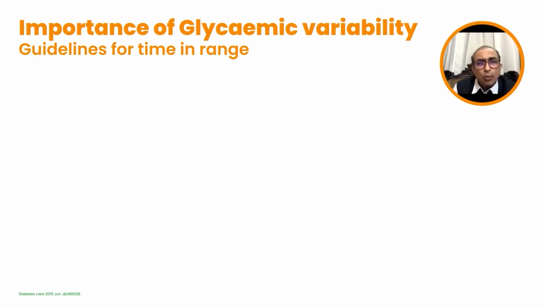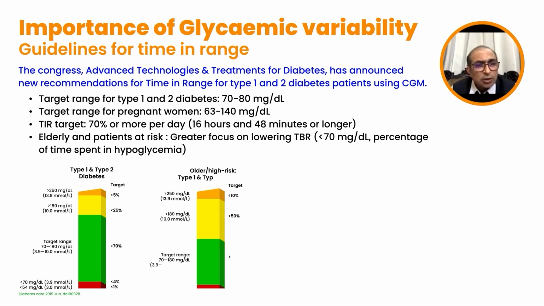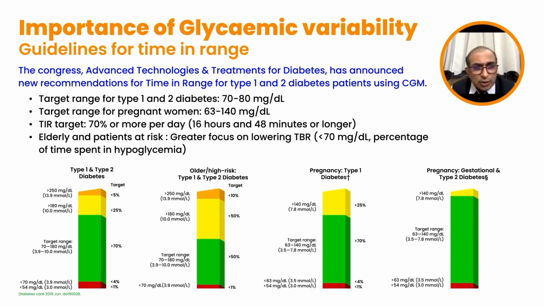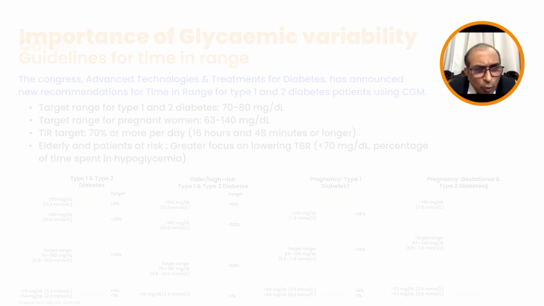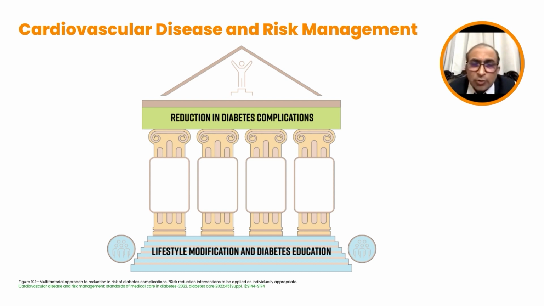Now, there is a great importance of glycemic variability. So we just spoke about the different time in range thresholds and targets being suggested. For type 2 diabetes, the target is more than 70% time in range, and for pregnancy we would like a target of more than 80% or 90%, with a more stringent threshold being set for the time in range. We need to look at a comprehensive approach towards reducing the complications of diabetes, and this can be achieved by lifestyle modification and diabetes education, which is very important.